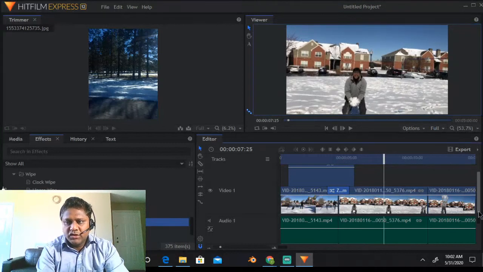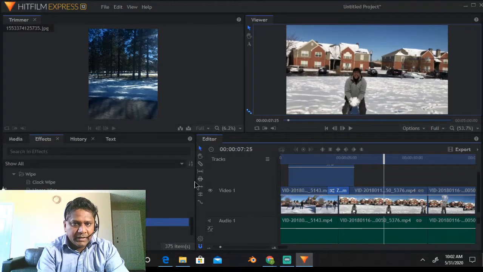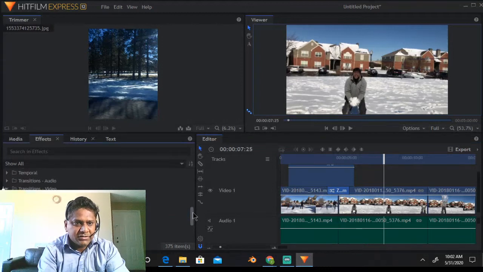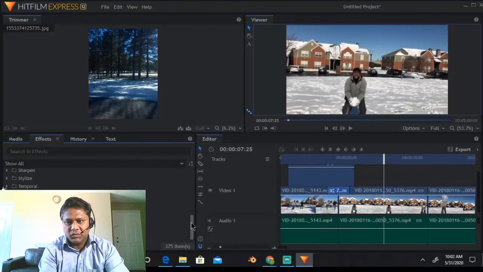You can put some audio effects also. Like what we saw, there are some audio transitions also, but they are pretty primitive. I did not find anything very interesting, but you can try it out if that is your need.